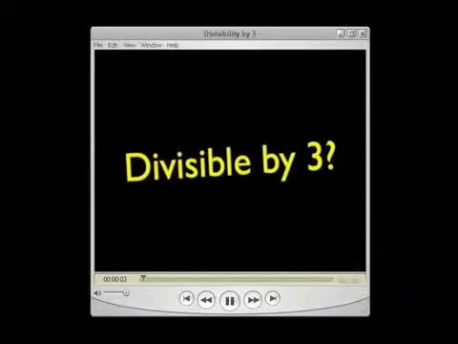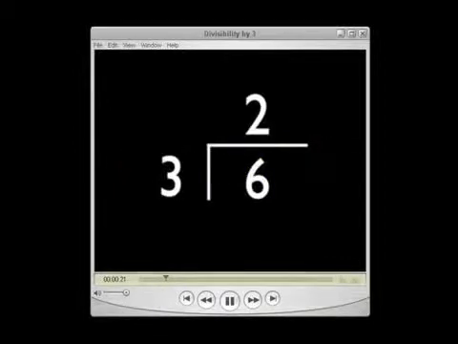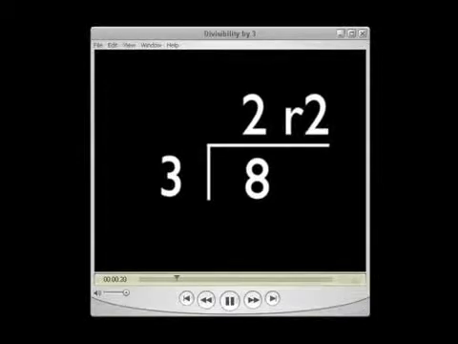I'm Mr. Vincent, and in the next couple of minutes, you're going to be able to amaze yourself by easily identifying if a given number is divisible by 3. When a number is divisible by 3, it means that the number can be divided into groups of 3 and have no remainders. 6 is divisible by 3 because 3 goes into 6 exactly 2 times, no remainder. 8 is not divisible by 3 because 8 divided by 3 is 2 remainder 2. There's a remainder, so 8 is not divisible by 3.